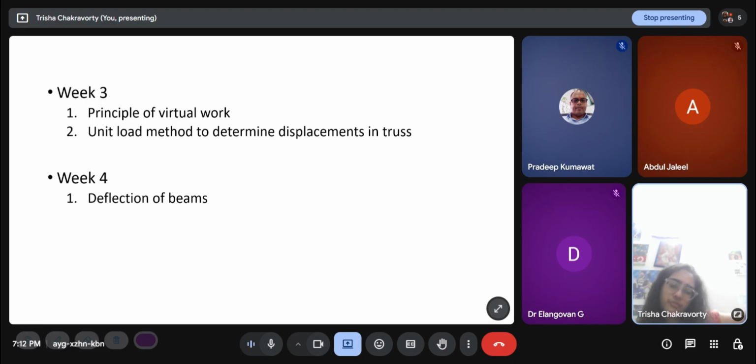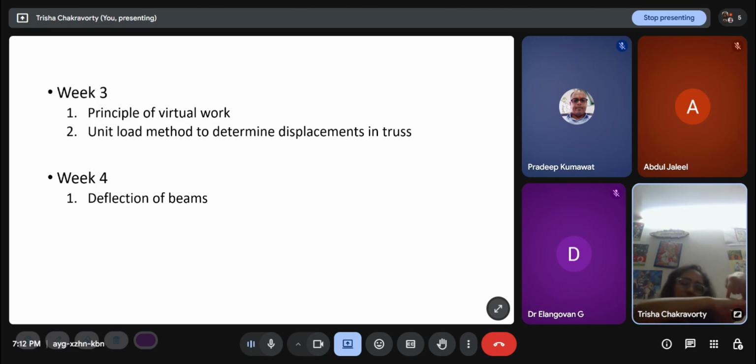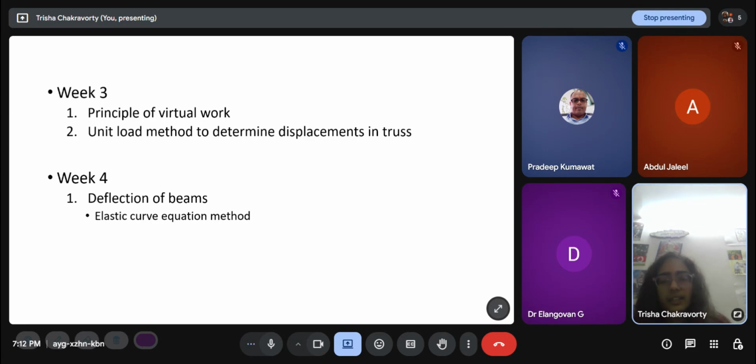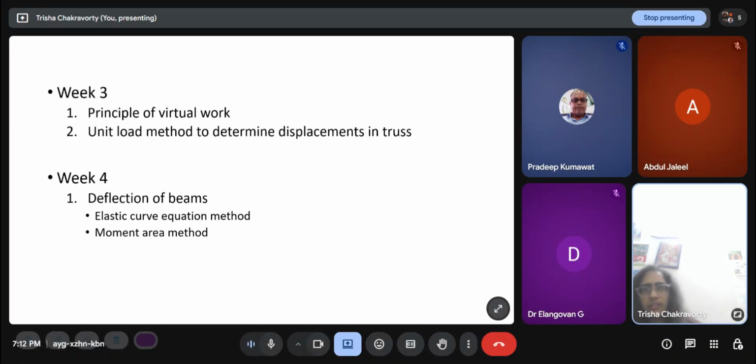I need the deflection profile. The beam is like this. This is the length of the beam. So along the length of the beam, I need to find the function of deflection, so I can find out the deflection at any given cross section. Generally, this deflection is a function of x, where x goes from 0 to L, the length of the beam. There are several methods for doing that: the elastic curve equation method, the moment area method, and next week we'll look at the conjugate beam method. These three are all different approaches, but they will all give you the same answer.